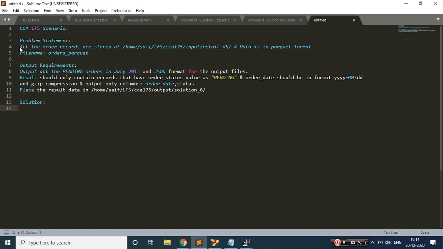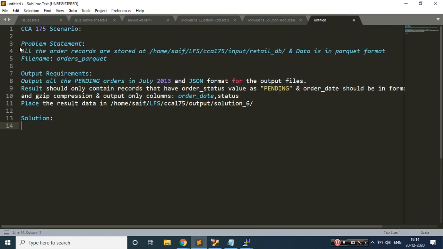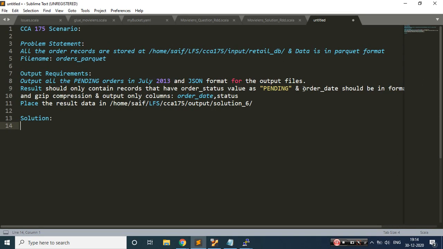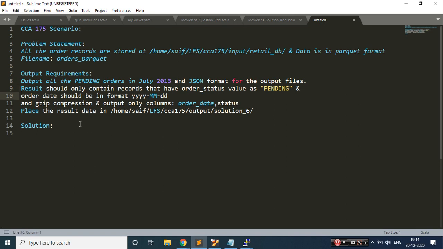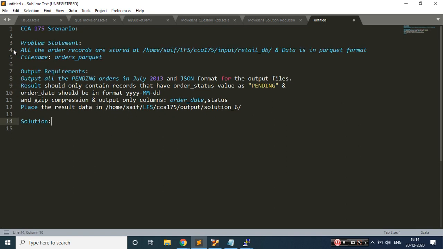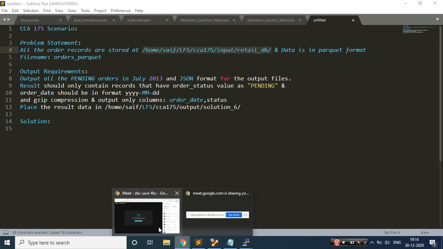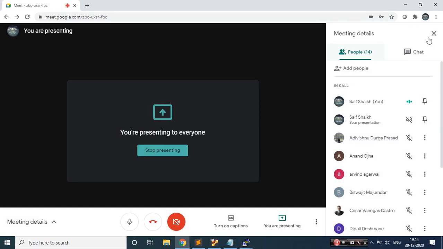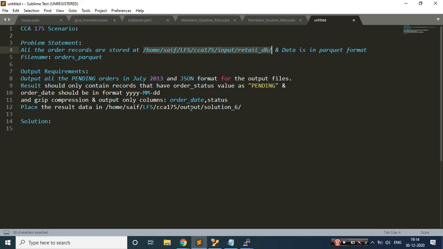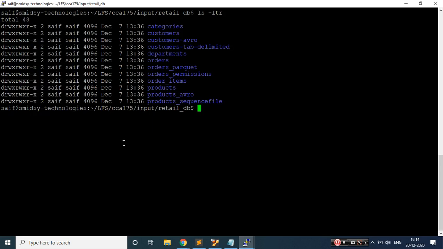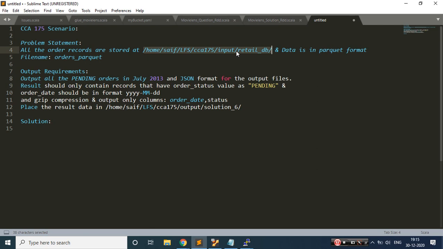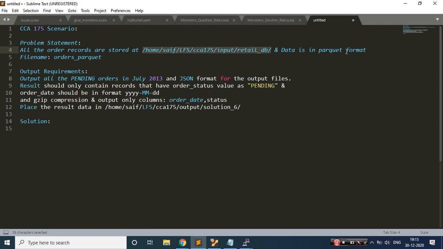Let me increase the font size so that it would be visible to you. Okay, cool, I think this is good. What they are saying is all the order records are stored at this location. I have already navigated to this path, and we have all the data over here. This is the present working directory, and this is the same. And they're saying the data is in Parquet format.